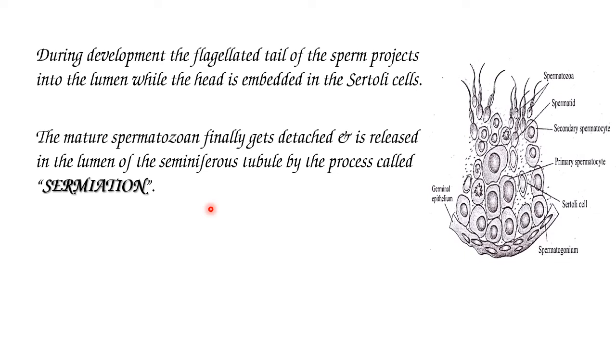So spermiogenesis is transformation of spermatids into sperms, and spermiation is release of the sperms into the lumen of seminiferous tubule.